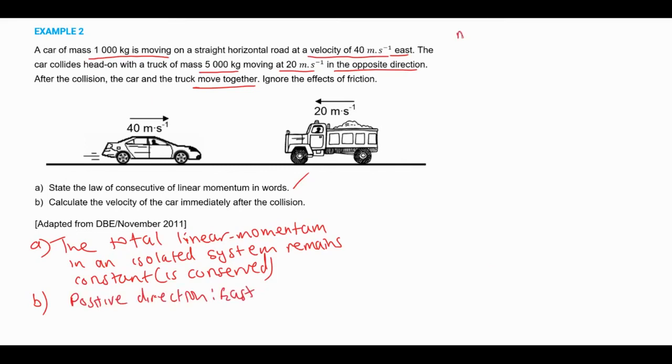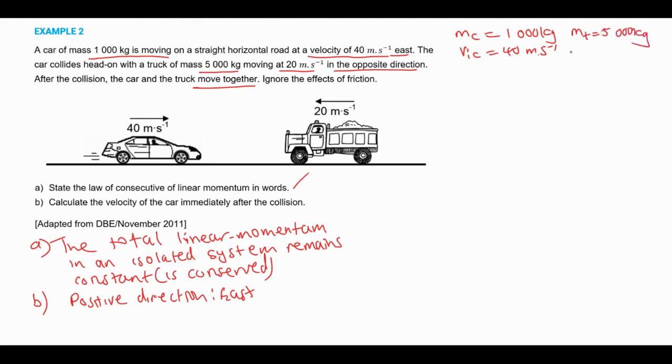We have the mass of the car, which is 1000 kilograms. Right. And then we have the initial velocity of the car, which is equal to 40 meters per second. It's positive because it's going to the east. And then we have mass of the truck, which is equal to 5000 kilograms.